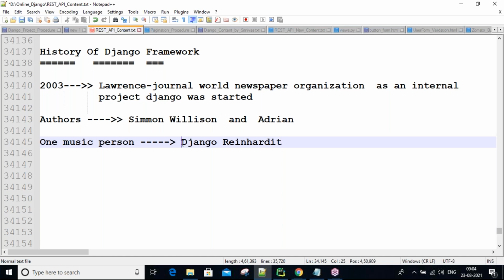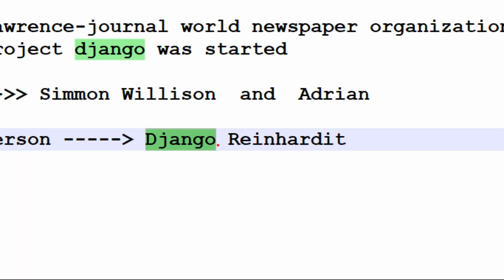The authors loved this person's guitar music more and more. That's why they took our framework name based on this person's name. So they took Django. Here the D is silent, guys, not D-Django, so we call it Django. As a student, if you pronounce it like D-Django, no problem. In the industry, you pronounce it Django. The D is silent here.